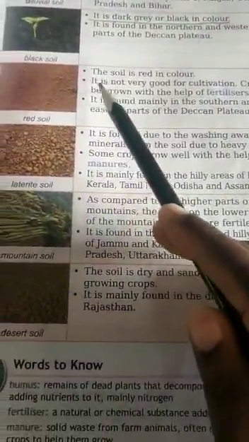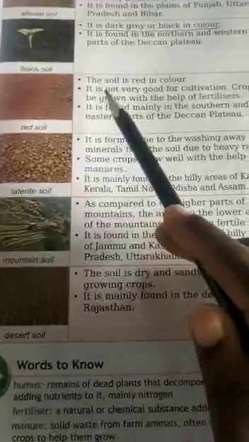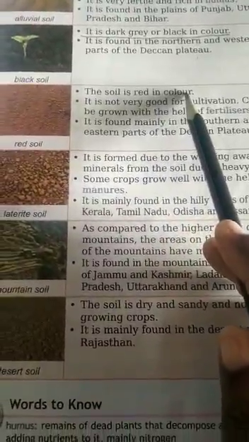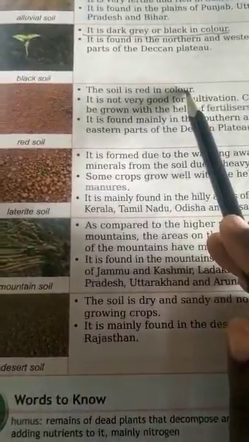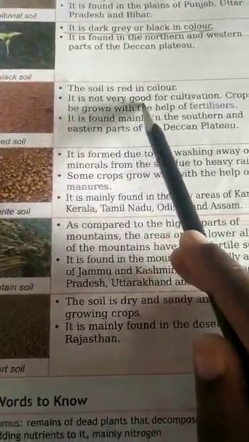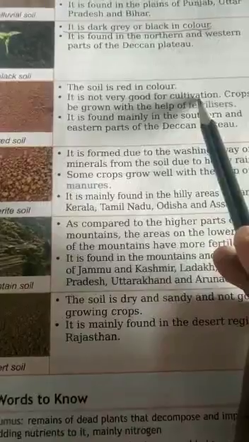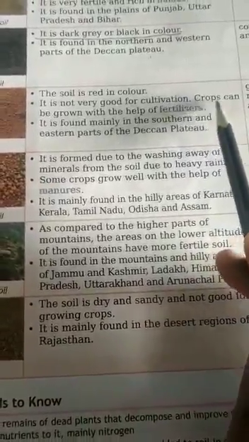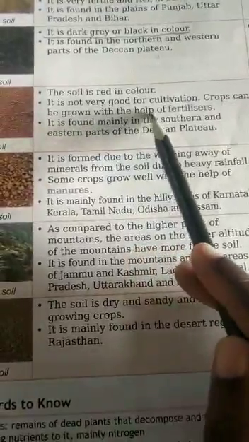Now we will see red soil. The red soil is red in color. It is not very good for cultivation, so crops can be grown with the help of fertilizer.